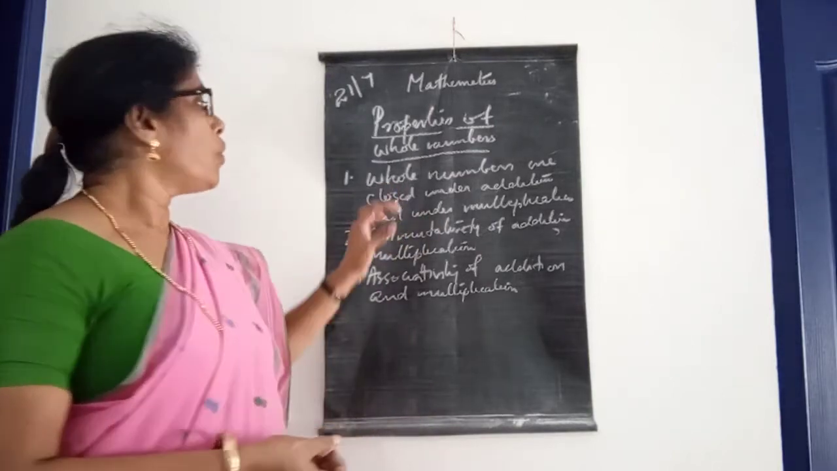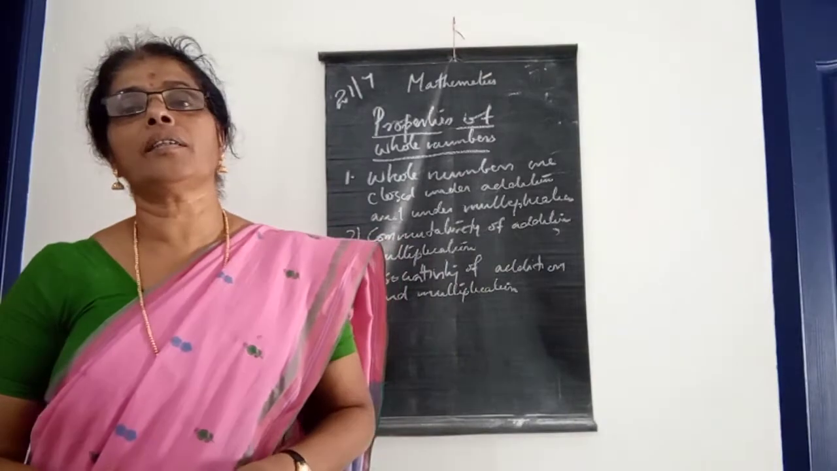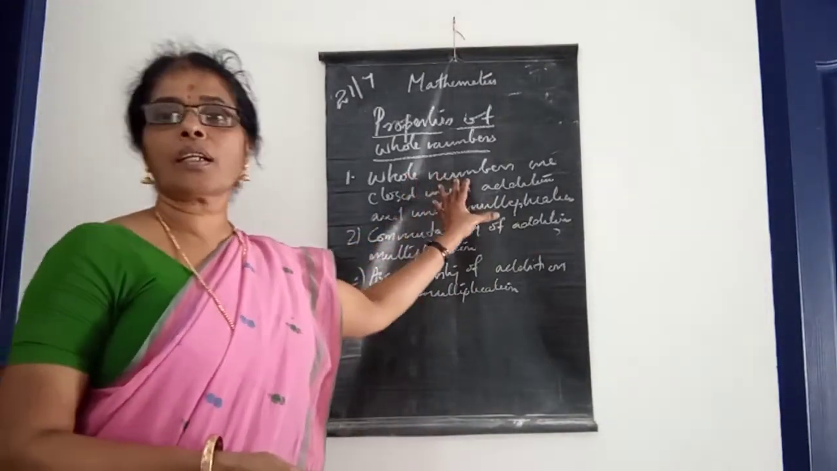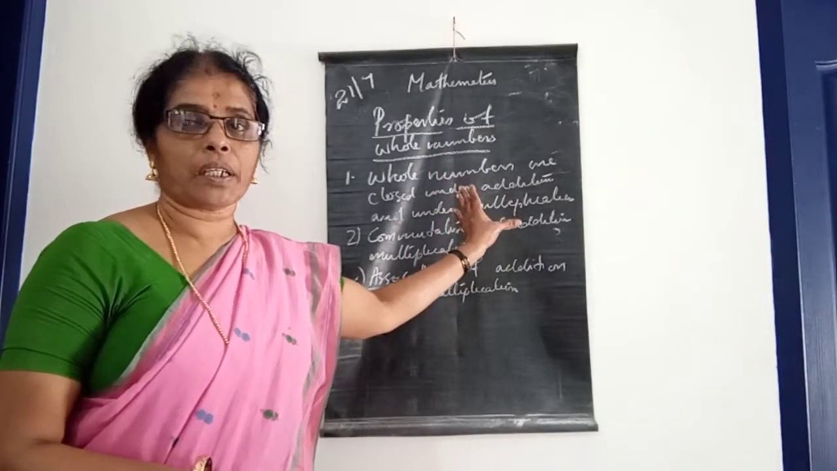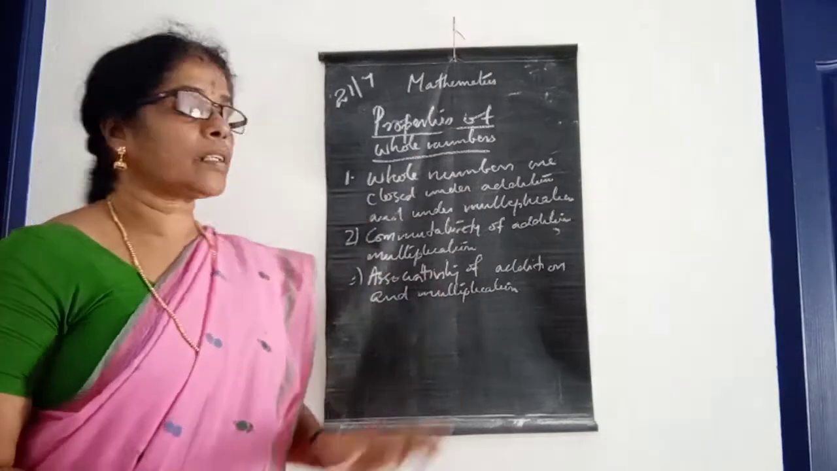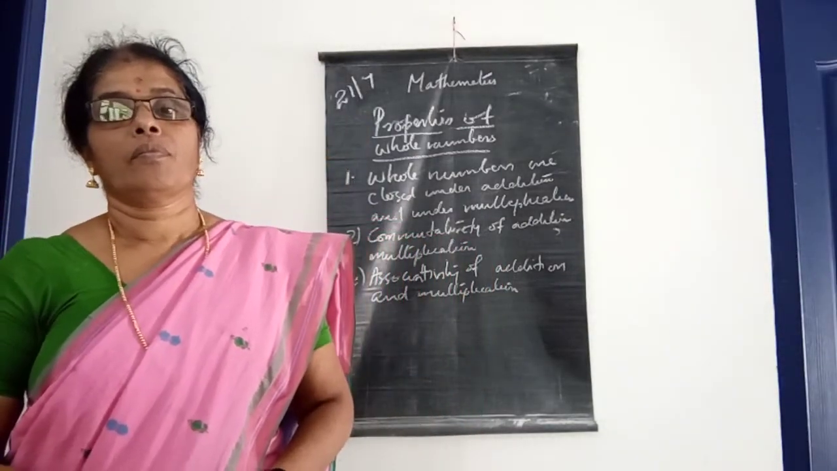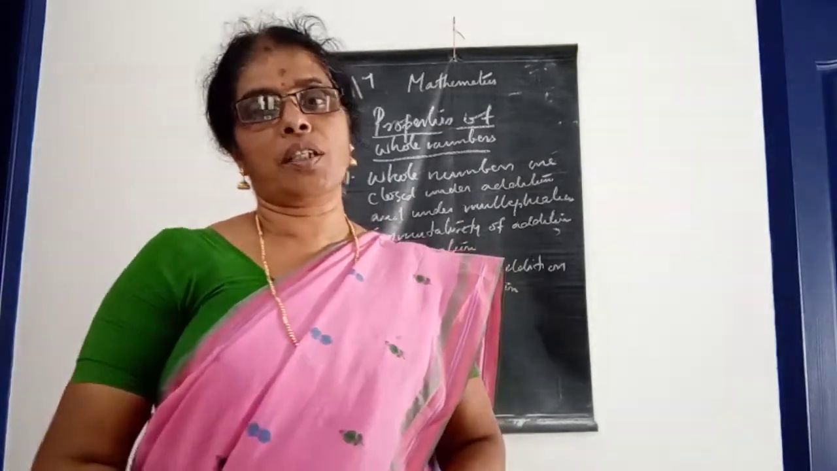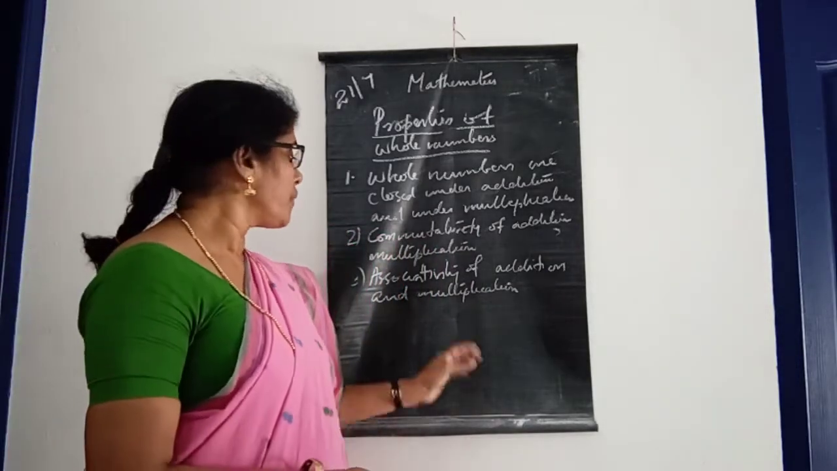The first one is that whole numbers are closed under addition and under multiplication. That we already learned, isn't it? Then the second one is commutativity of addition and multiplication. Third one, associativity of multiplication and addition.